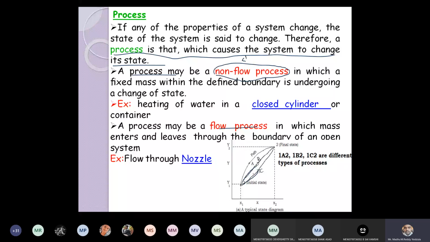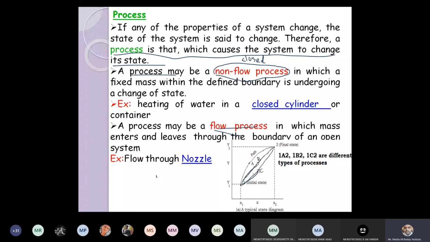The changes occurring in the closed system are nothing but non-flow process, because there is no exchange of mass with respect to surrounding. Means no matter is entering the system or leaving the system. And the other process may be flow process, in which the mass enters and leaves through the boundary. Example is the open system.